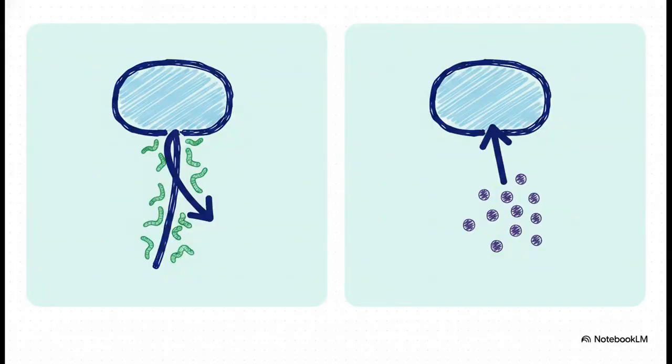Now, here is where you really need to pay attention because this is a massive exam trap. When a patient comes in with acute lymphatic inflammation, you have to look at the direction the inflammation is moving. Filarial infections cause retrograde lymphangitis. That means it starts at the lymph node and extends outward, peripherally. This is the exact opposite of your standard bacterial infection, which, as you know, ascends toward the lymph nodes.